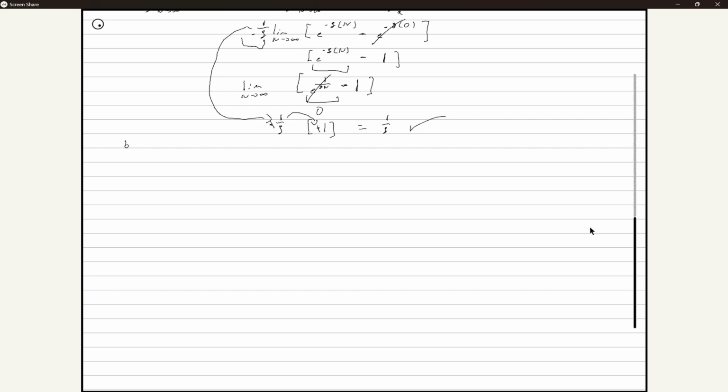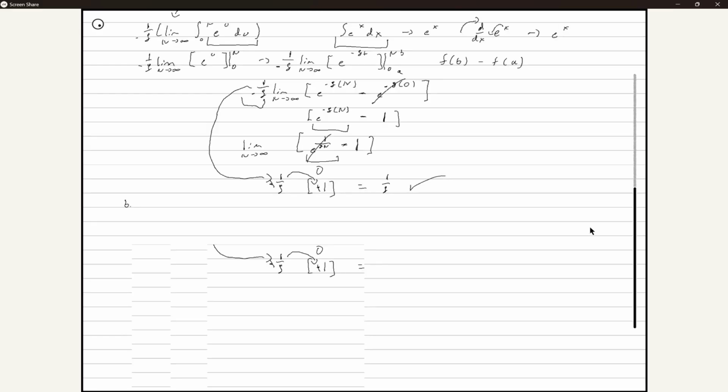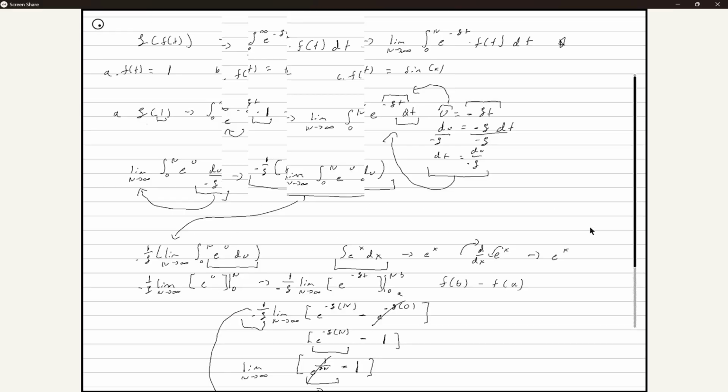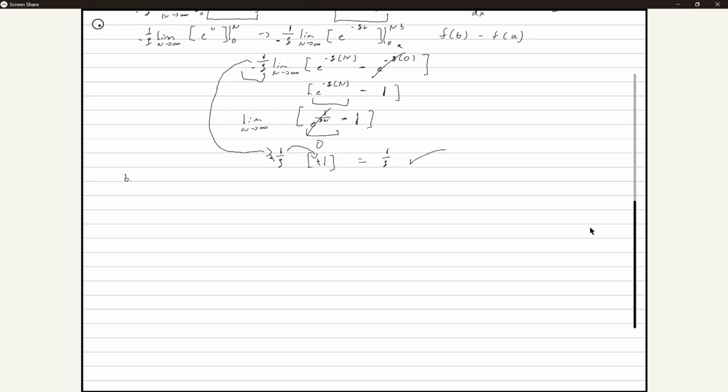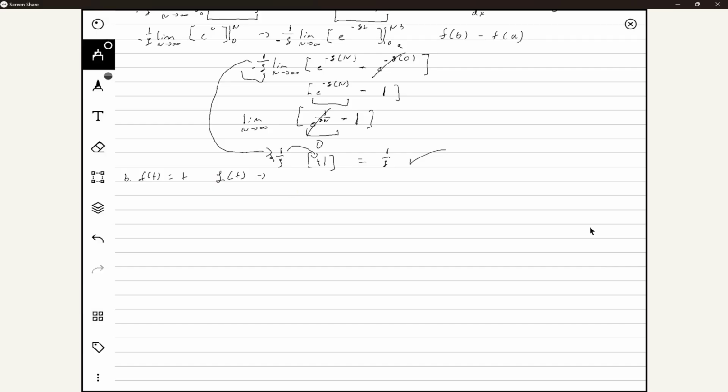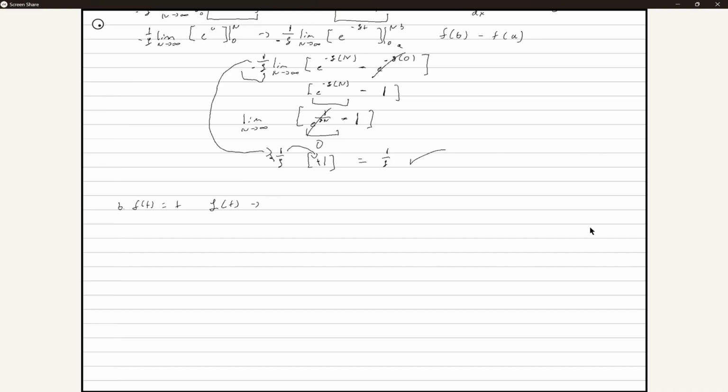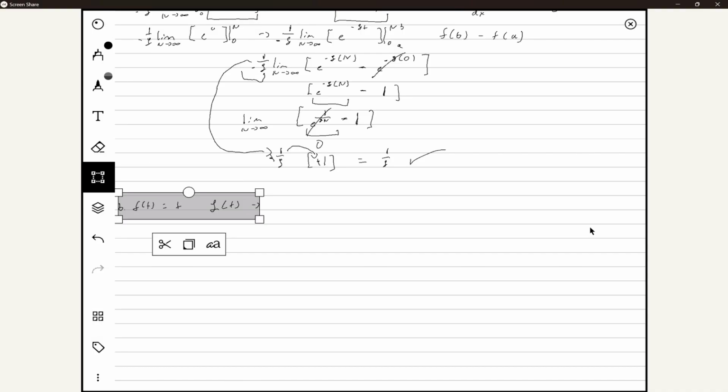So B, I think, was sine, right? Where was that? T. So B was T. Okay. So if f of t is equal to t, the Laplace transformation of t is really the same thing as, I'm going to move this down just so it's a little easier to see.